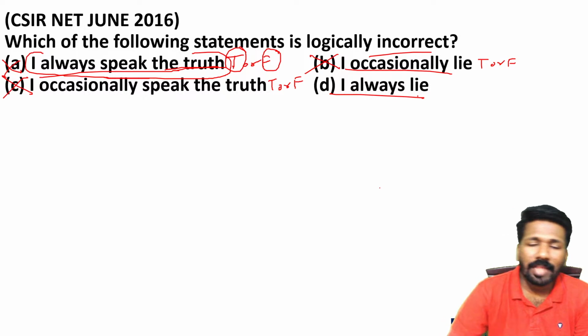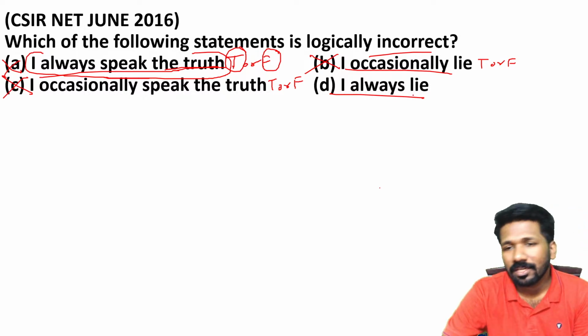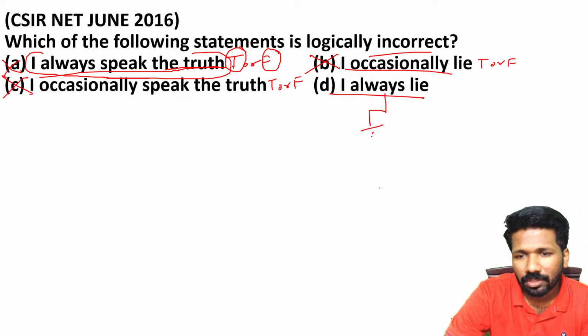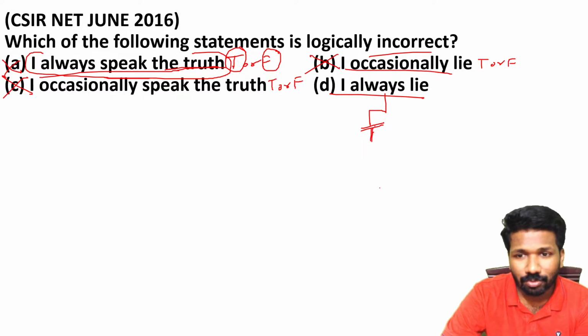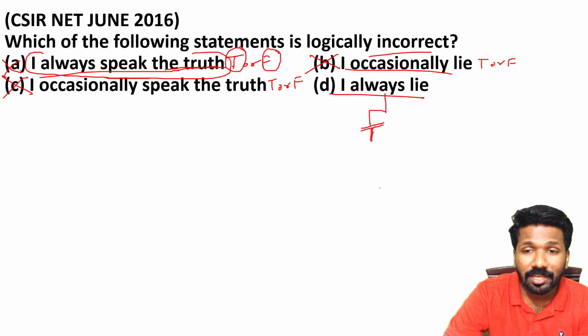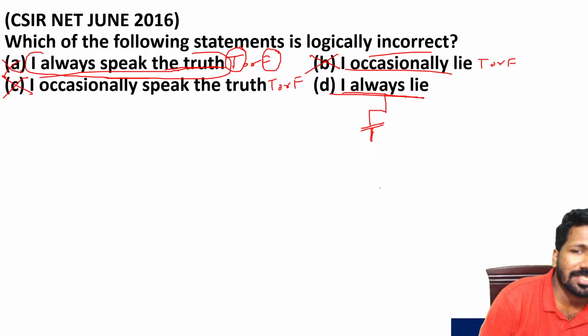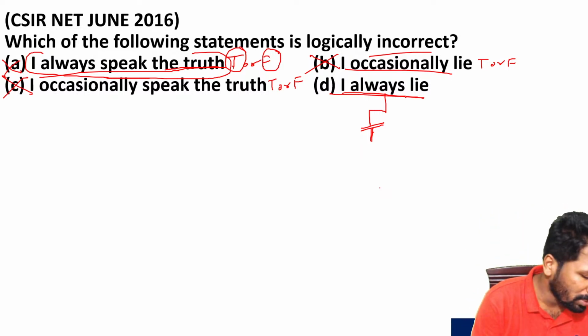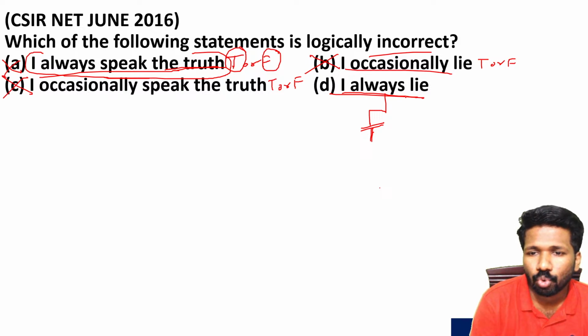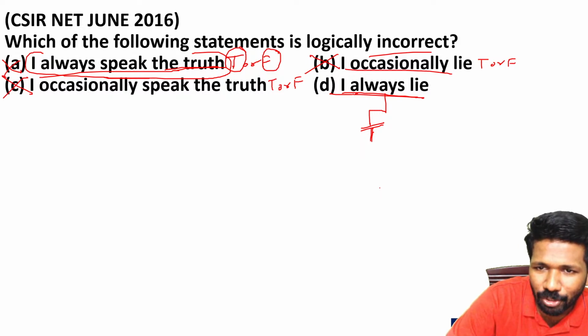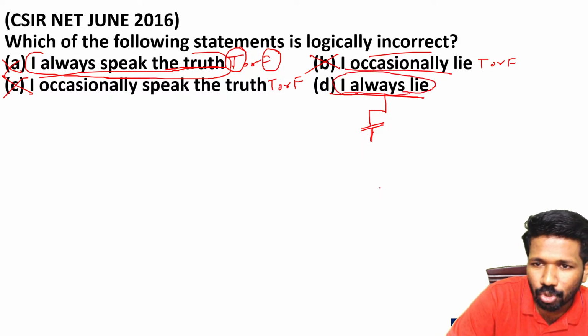But the problem with "I always lie" is, when we say it can be true, it can be false. If it is true, listen to the meaning of that. "I always lie" is true means the person who is speaking the sentence always tells the truth. That means all the statements he tells should be true. That means the statement "I always lie" should also be true.